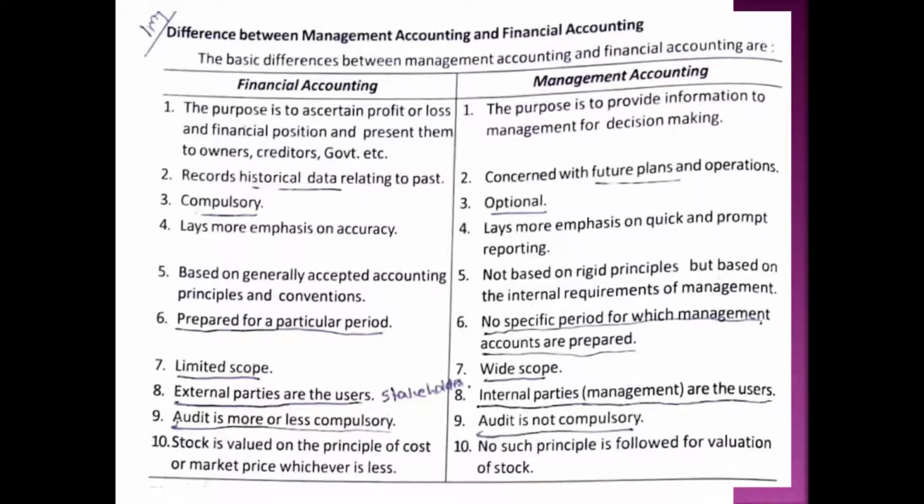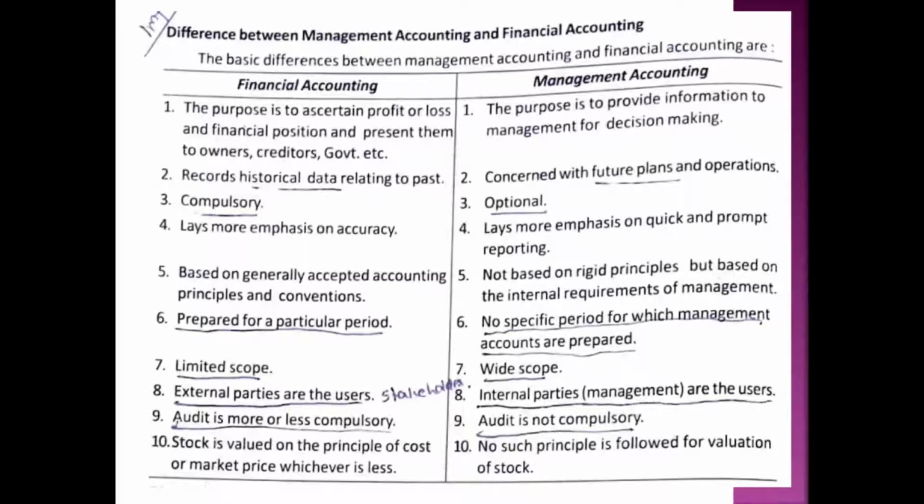While financial accounting is historical in nature. Why? Because it shows the history of the past, the historical data, the events which have already been incurred. So historical data or past data are shown in financial accounting.